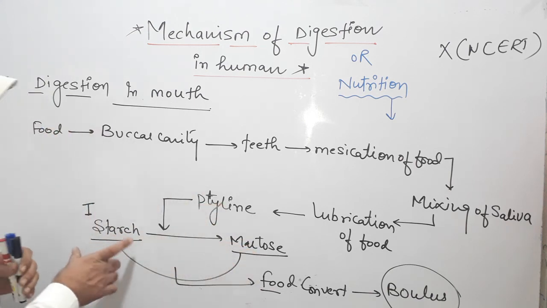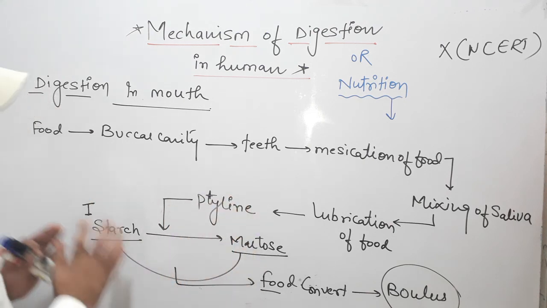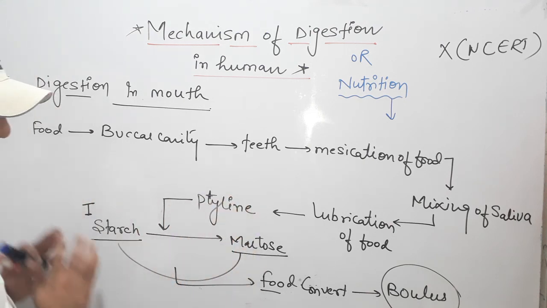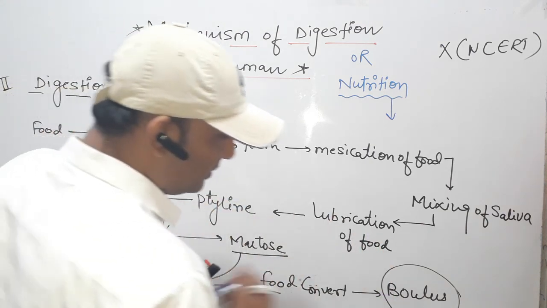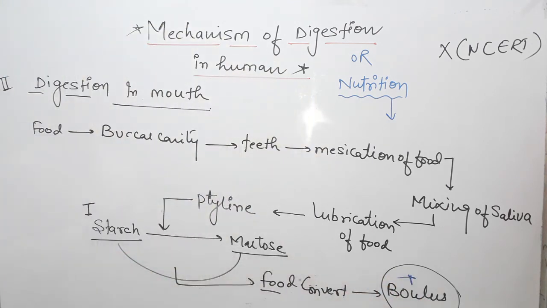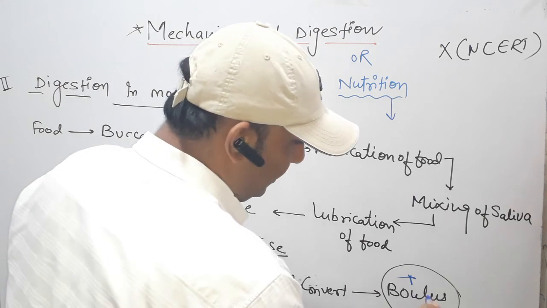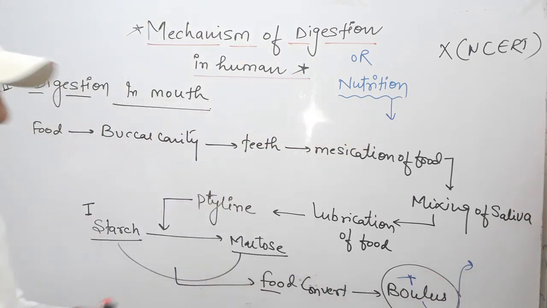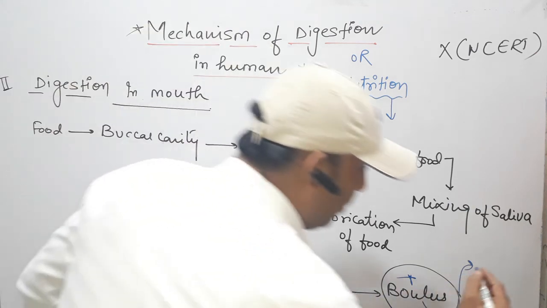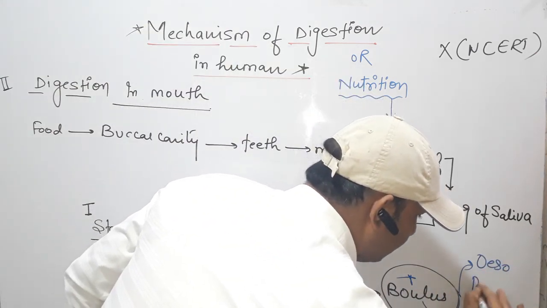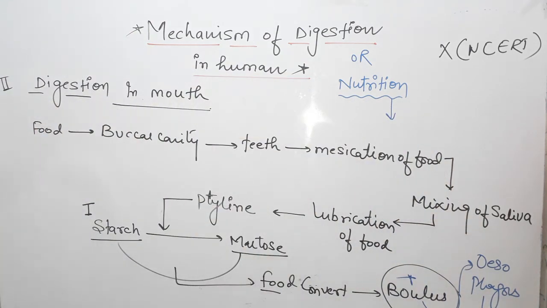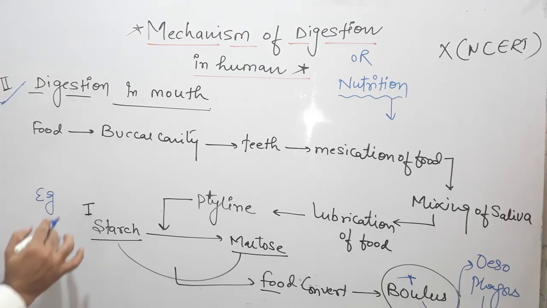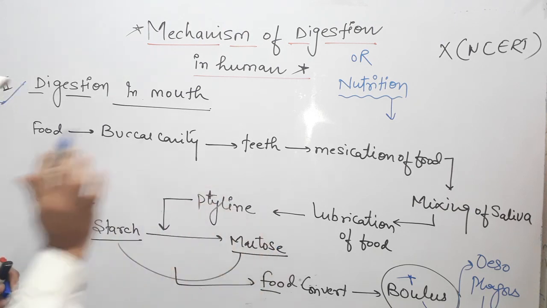Now after the completion of digestion in mouth, the food pieces which are lubricated and digested are converted into a food piece called bolus. Now what happens with the bolus? This bolus enters into the esophagus and then into the stomach. So first it is digestion in mouth. Clear? And the equation is: starch, acted on by ptyalin, converts into maltose.